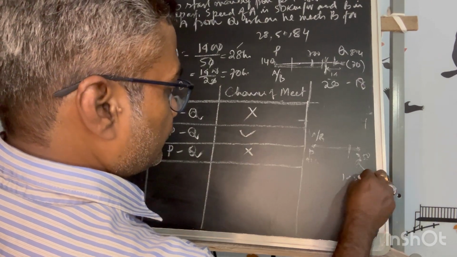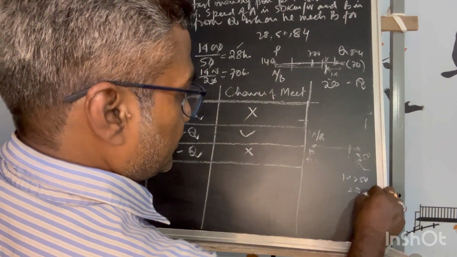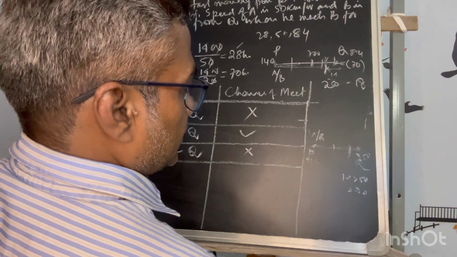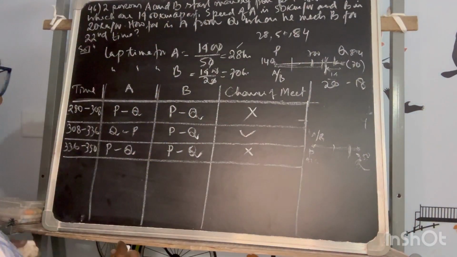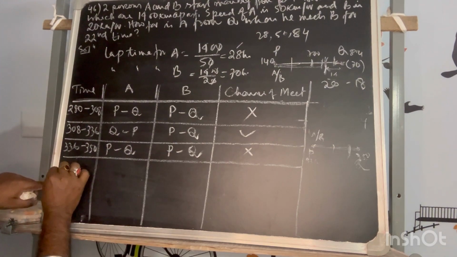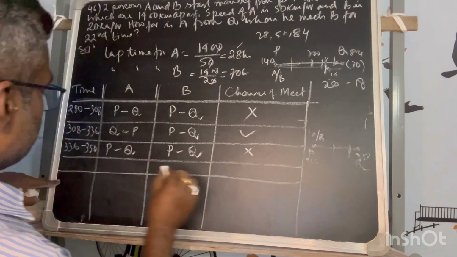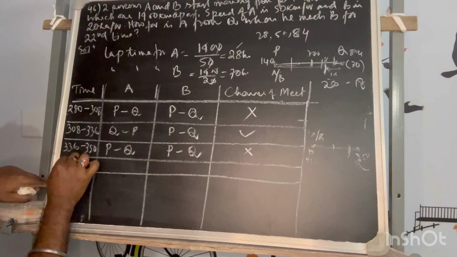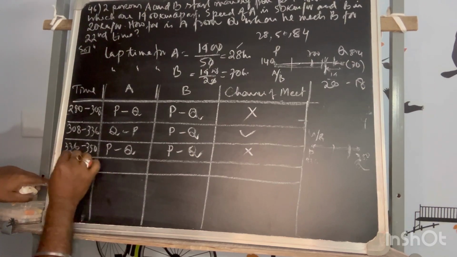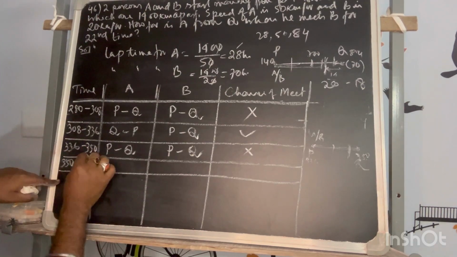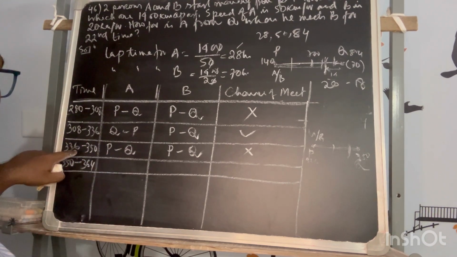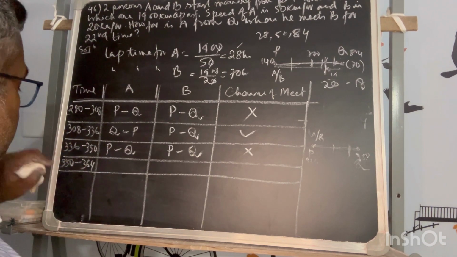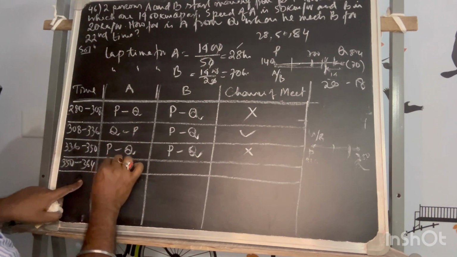14 hours into 50, 700. By that time he already reached some distance. So the first initially that I make you understand. Similarly, the next lap will consist of 350 minus 2, his final lap is equal to 28 plus, that means 364. Adding 28, yes, 364. He is still in P to Q.